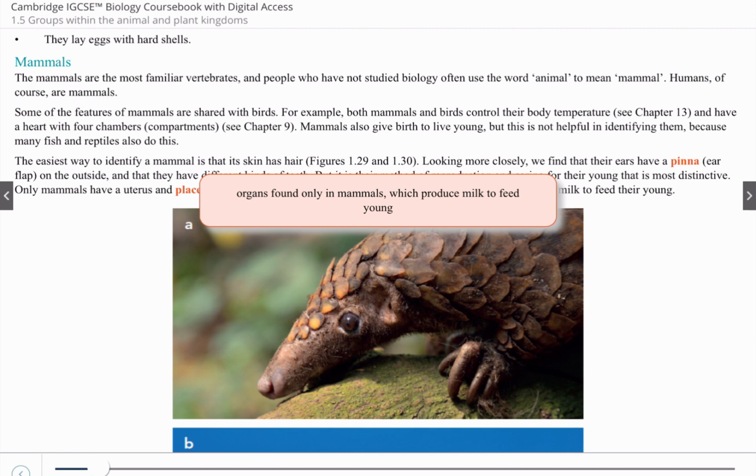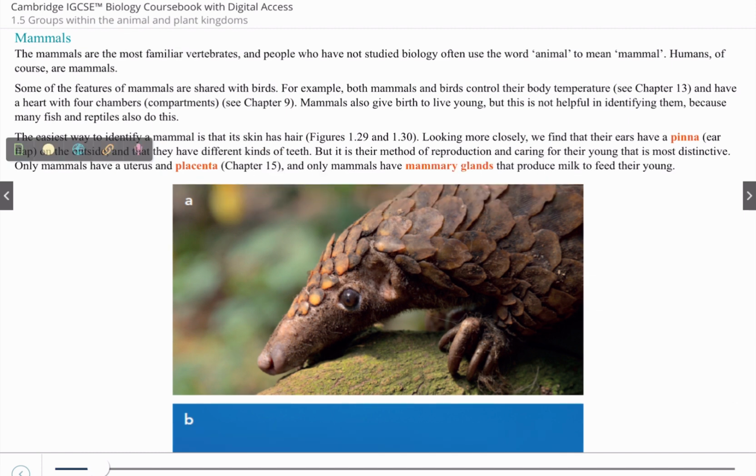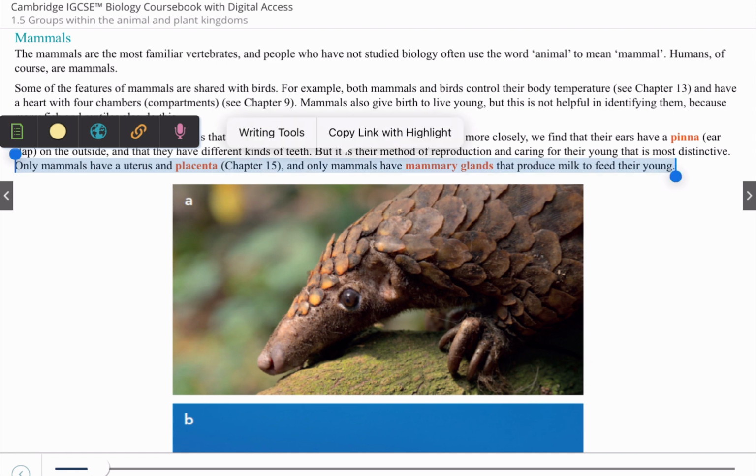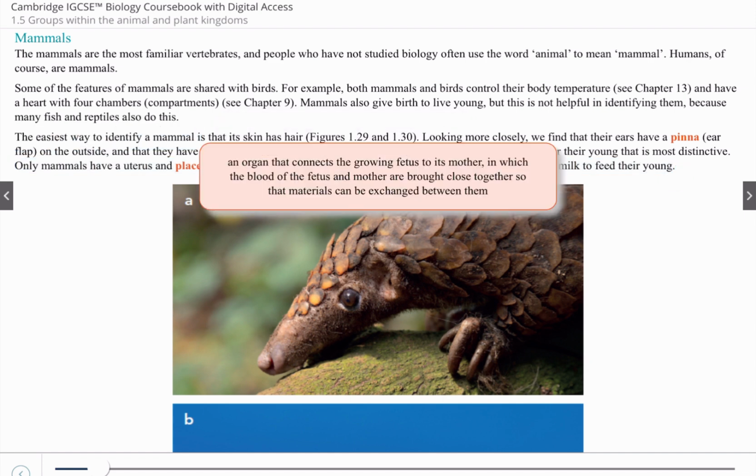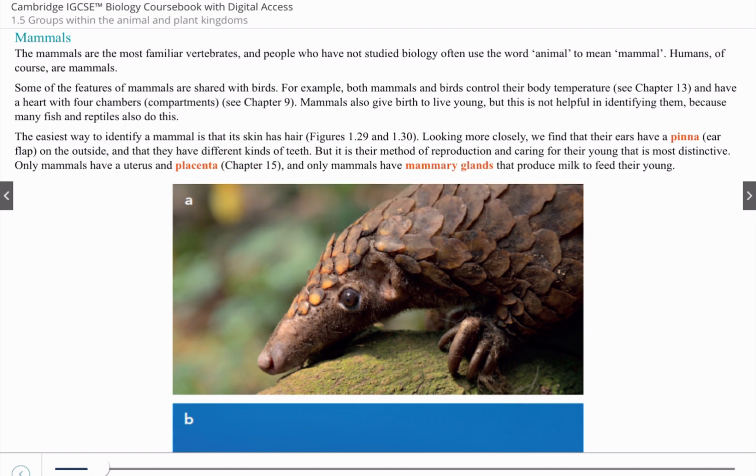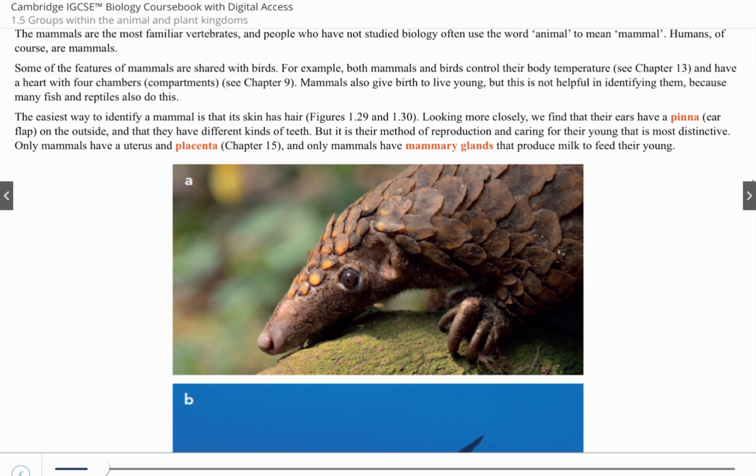A distinctive feature of mammals is that only mammals have a uterus and placenta, and mammary glands that produce milk. So for humans, we have chest, or we can call it breast, and they produce milk like our mom, so that they can feed milk to a baby, or to us when we were young. This is the definition of placenta. This is not necessary for you to memorize, but you can if you want to.